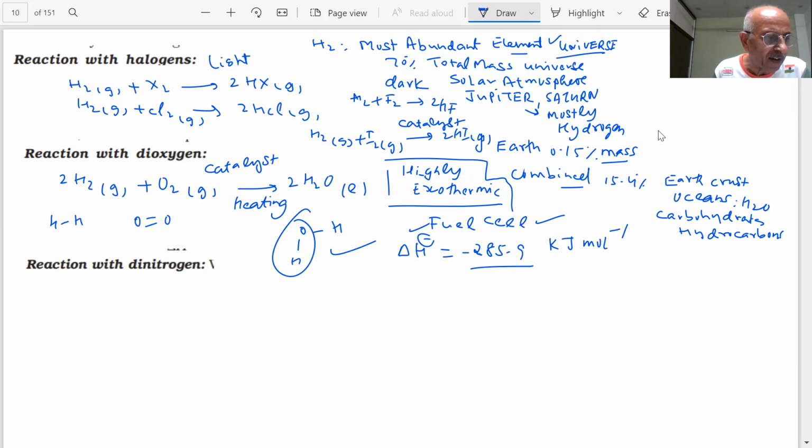And further, students, it can react with dinitrogen. You are so well aware of this reaction, which is so important, students: nitrogen gas and hydrogen gas produce what? NH3. You balance it, then you will get the product. This reaction is so important because ammonia is of great use, students, but the reaction conditions are important. You know what catalyst is used in this reaction, students? The question was asked in the paper. Which catalyst is used in this reaction?